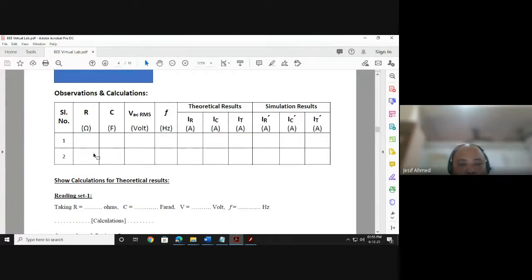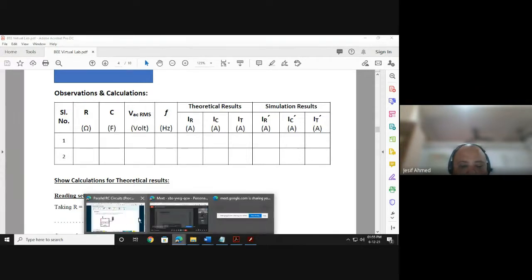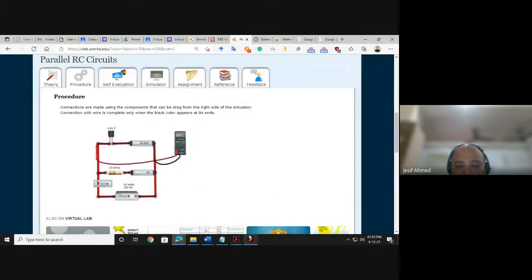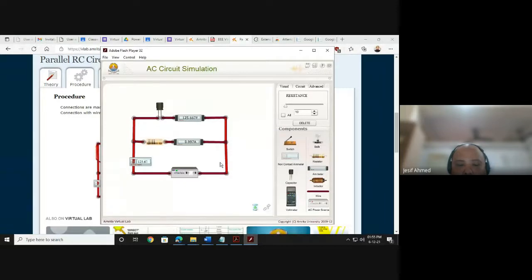For second set of reading, you just need to change the value of R, C, and V. You can keep the V same, but you can change R and C. Means somehow you need to have different set of values for this second set of reading. So let me again go to the simulation model and switch it off. Okay. Now the switch is off.